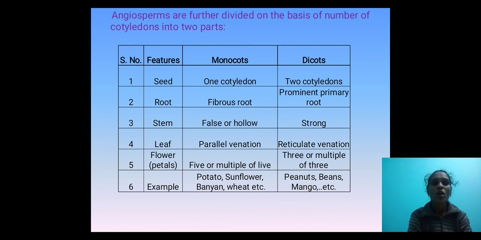In the monocots, the number of petals in the flowers is 3 or a multiple of 3. In the dicots, flower petals are 5 in number or a multiple of 5. Examples that come under monocots are potato, sunflower, banyan, wheat. These are the examples for the monocots. Examples for the dicots are peanuts, beans, mango. These are the examples for the dicots.